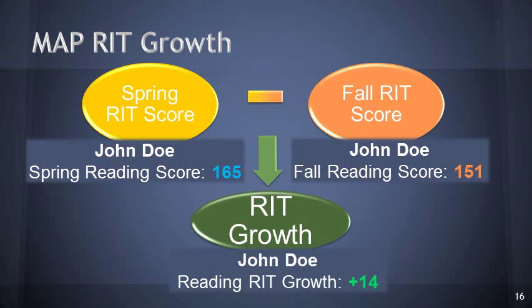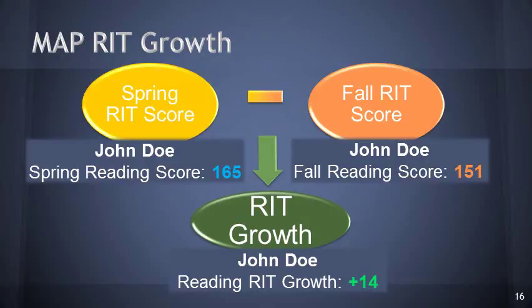So if we take the same fictional student we used before, John Doe, in the spring for reading tested at 165 for his RIT score. In the fall, he had tested at 151. So 165 minus 151 would equal a RIT growth of a positive 14 points.